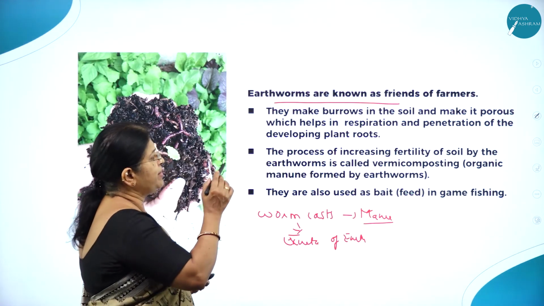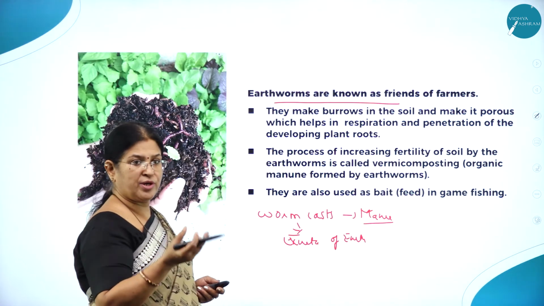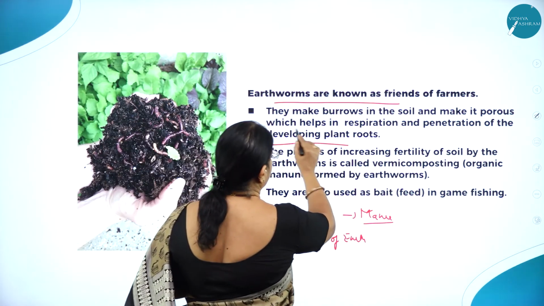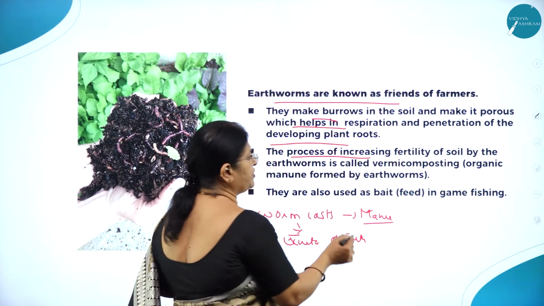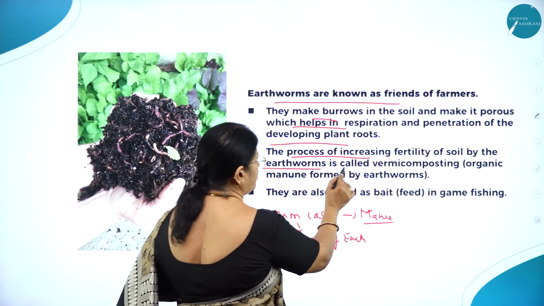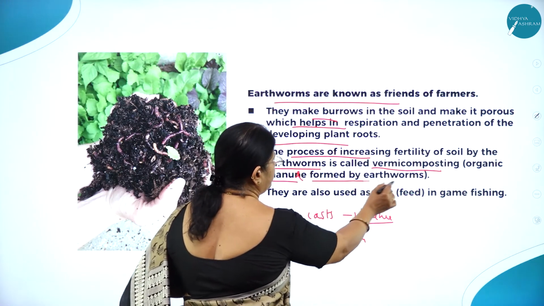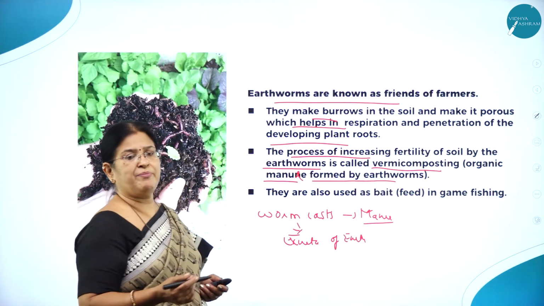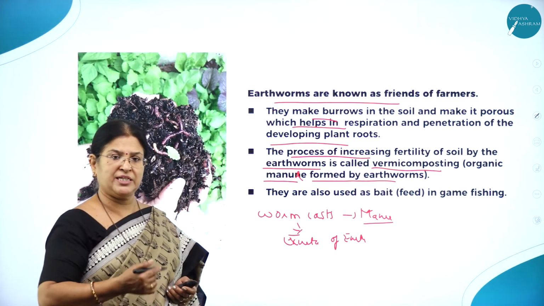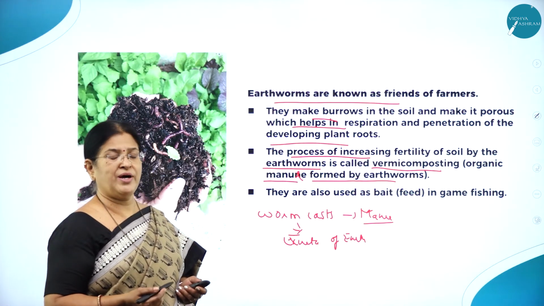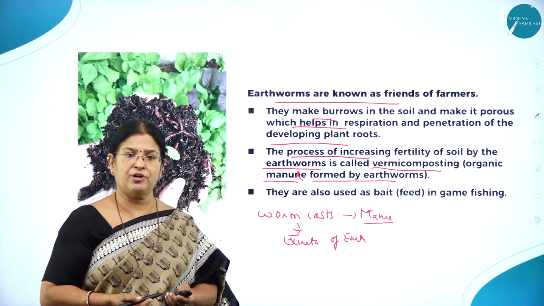They also make burrows in the soil and make it porous, which helps in respiration and penetration of the developing plant roots. The process of increasing the fertility of soil by earthworms is called vermicomposting, organic manure formed by earthworms. Many people have taken up vermicomposting, even in the kitchen garden, because it has a lot of economic importance.